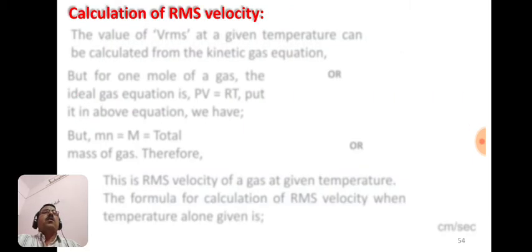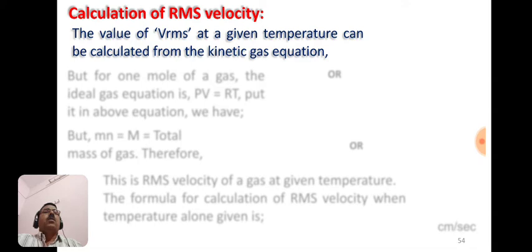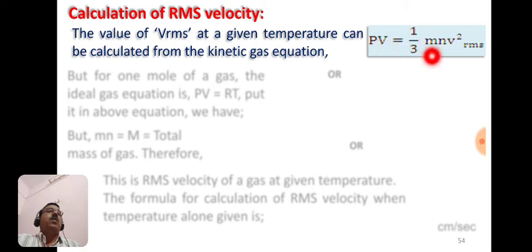Now the second point is the calculation of RMS velocity. We know that the value of root mean square velocity at a given temperature can be calculated from the kinetic gas equation, that is PV is equal to 1 by 3 mn into V square RMS.